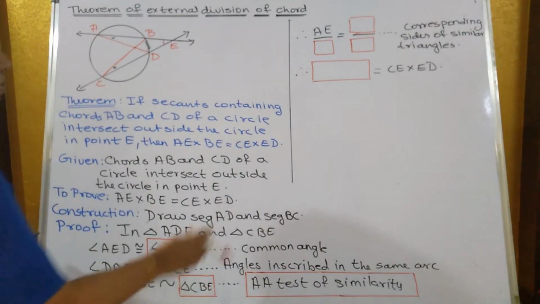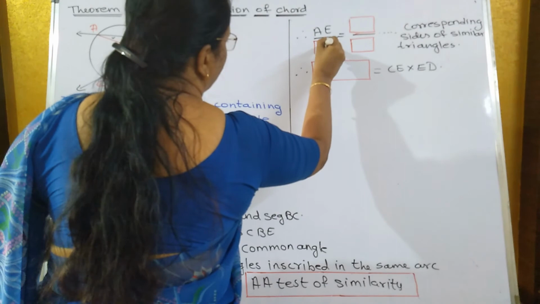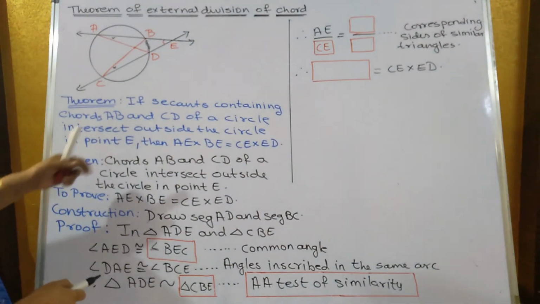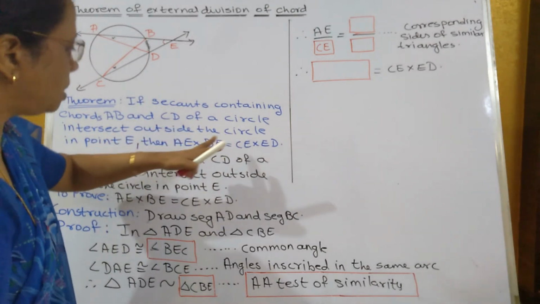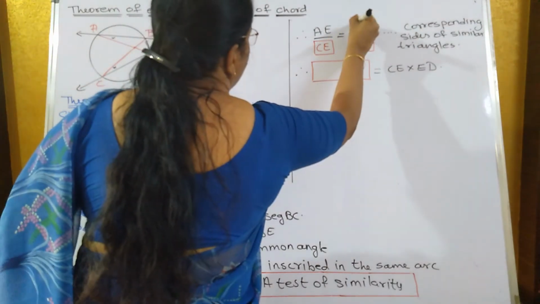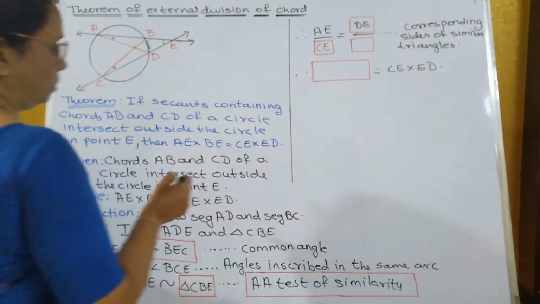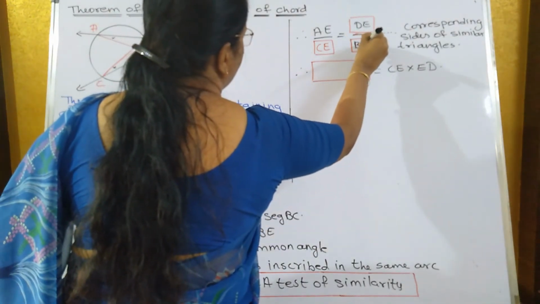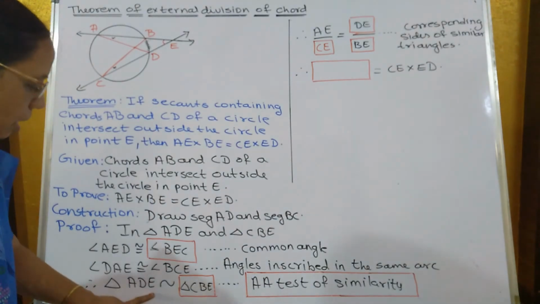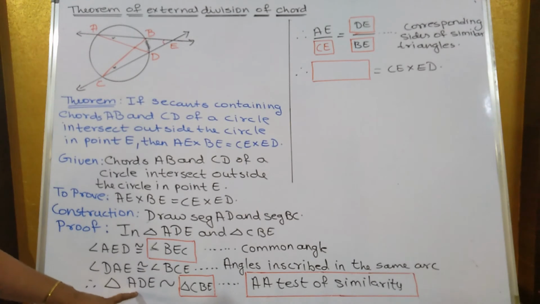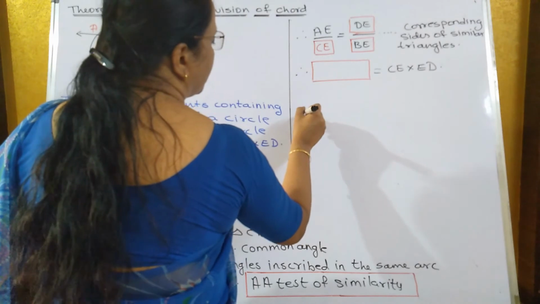Next, therefore, take the corresponding sides. AE upon CE is equal to DE upon BE. I'll repeat once more. If you get confused, write down all the three corresponding sides.